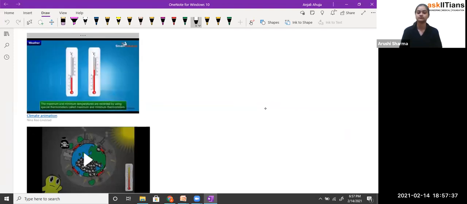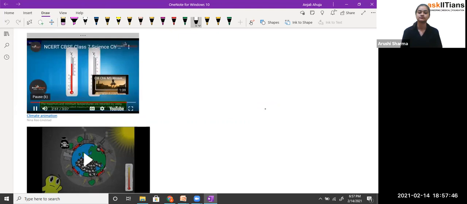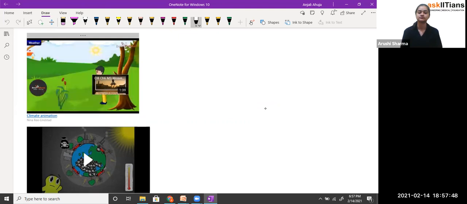The maximum and minimum temperatures are recorded by using special thermometers called maximum and minimum thermometers. All changes in the weather are caused by the sun. We experience the maximum temperature of the day in the afternoon, while the minimum temperature occurs in the early morning.